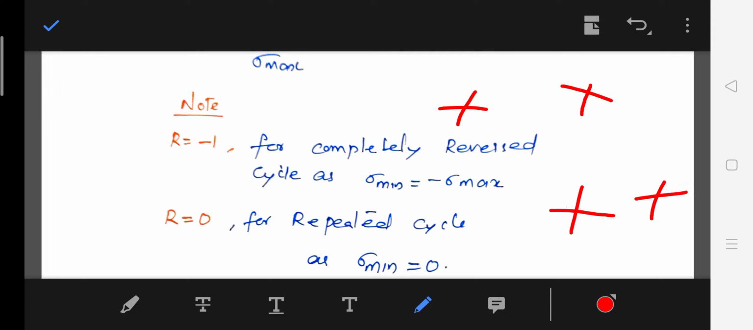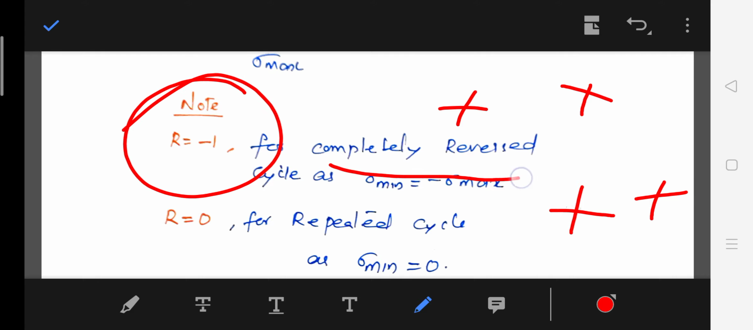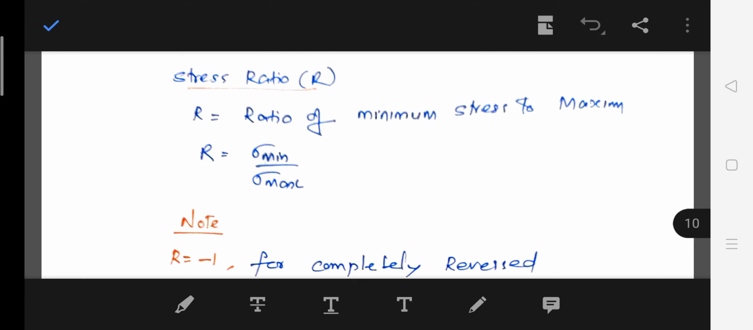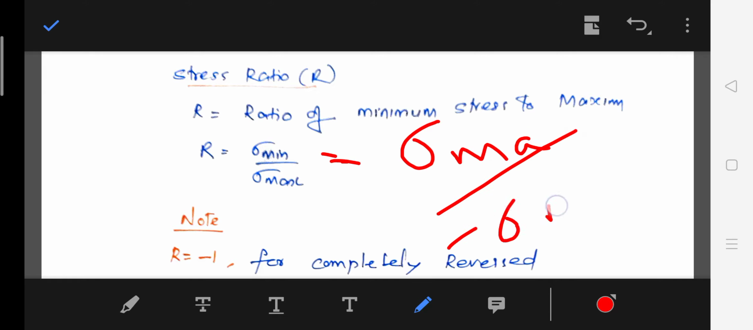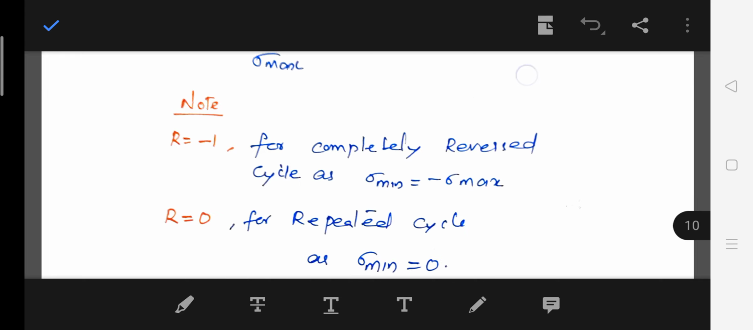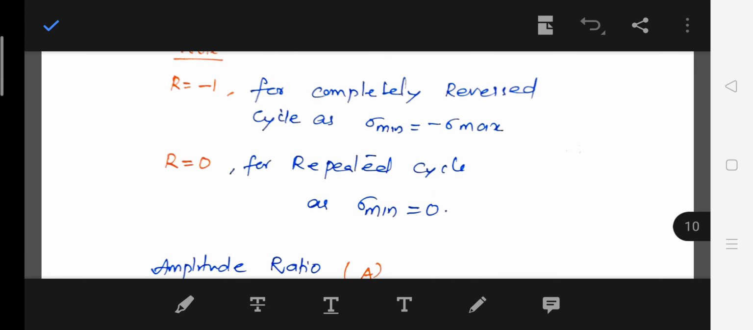So the maximum and minimum are of opposite nature. So in case of completely reversed, the stress ratio is equal to -1. How will you get the -1? Here if we substitute sigma max divided by minus of sigma max, it will be cancelled and we will be giving -1, right? So R equals 0 for repeated cycle.